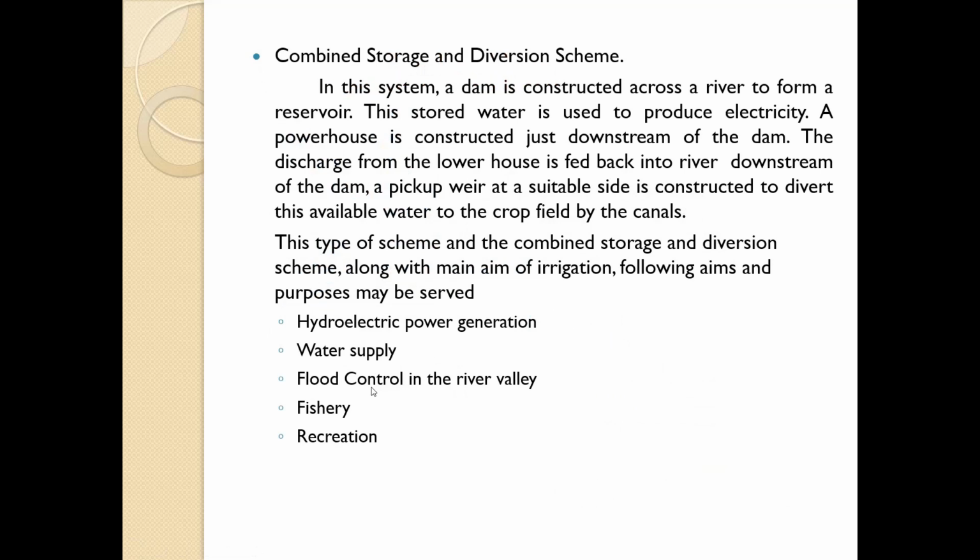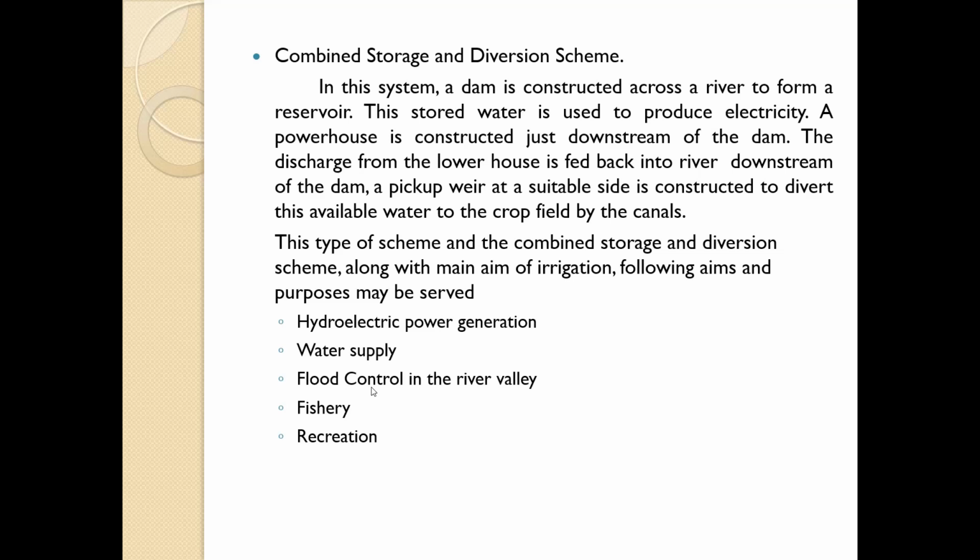Now, the combined storage and diversion scheme. In this system, a dam is constructed across a river to form a reservoir. This stored water is used to produce electricity. A powerhouse is constructed just downstream of the dam. The discharge from the powerhouse is fed back into the river downstream of the dam, and a pickup weir at a suitable site is constructed to divert this available water to the crop field by the canal.